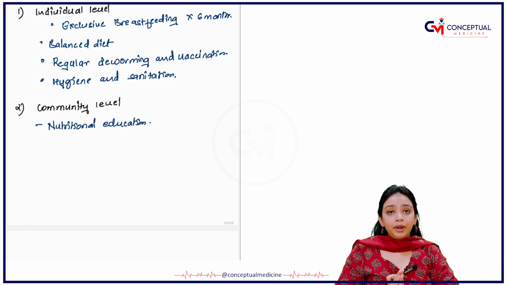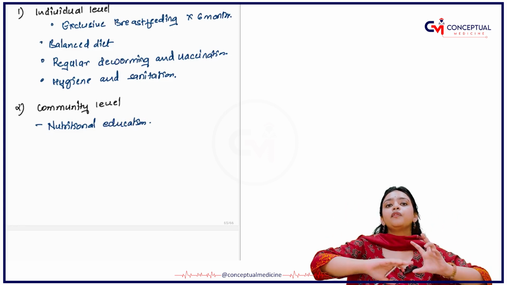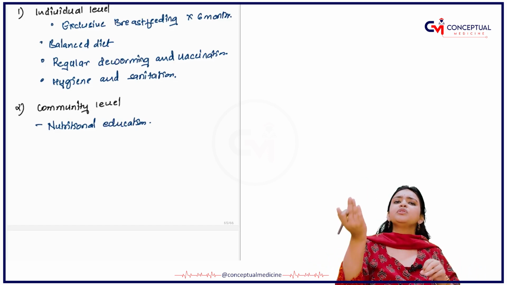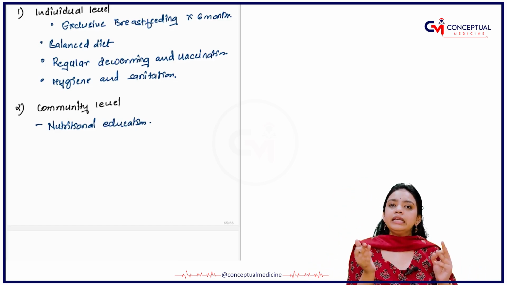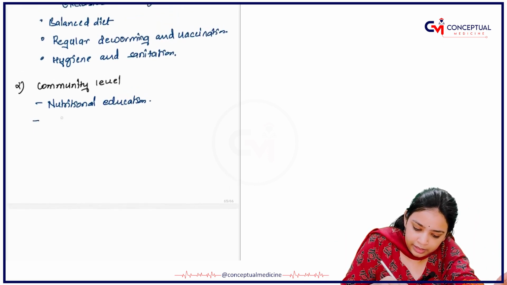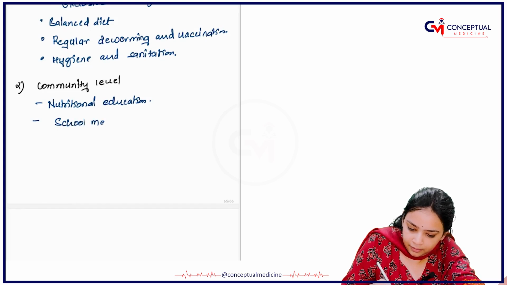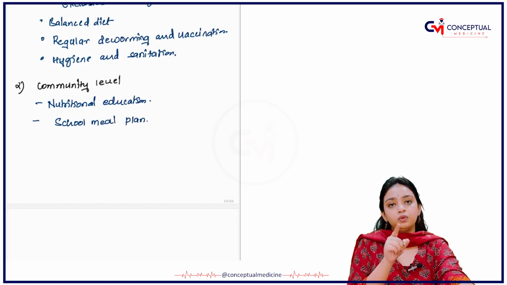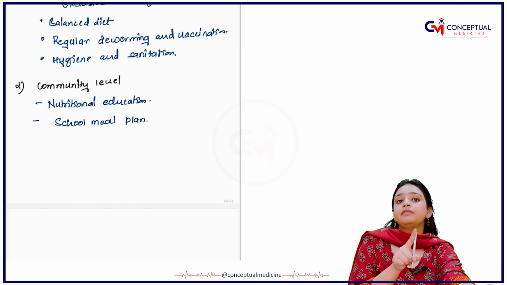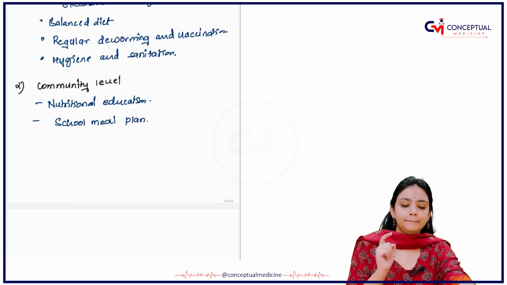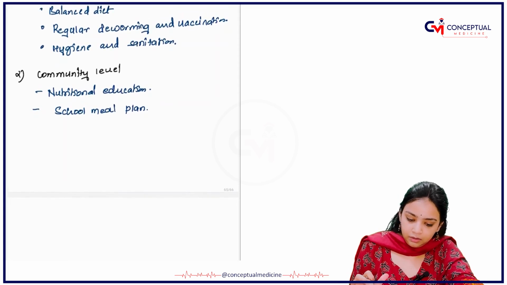So the government appoints them and they are there to provide that education, not to you, but to the person who is below the poverty line. You also have BPL cards for them. Second, there is a school meal plan. We will learn about this in your PSM. You have a midday meal program which is run by the government in the government schools.